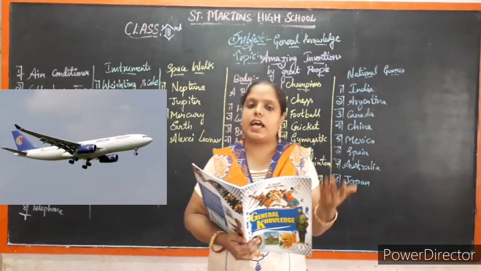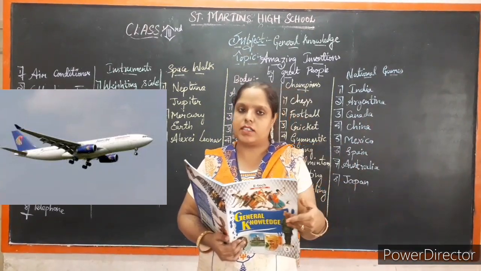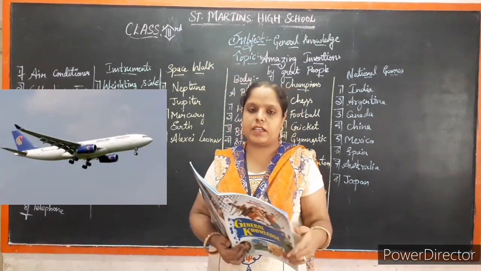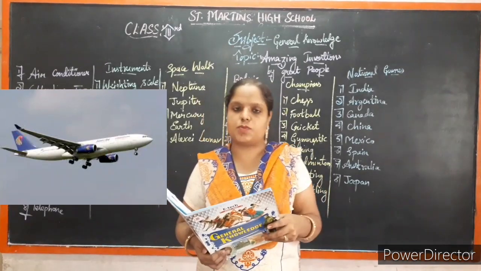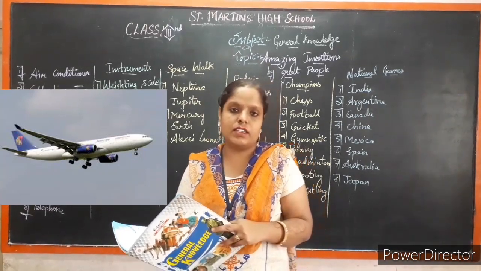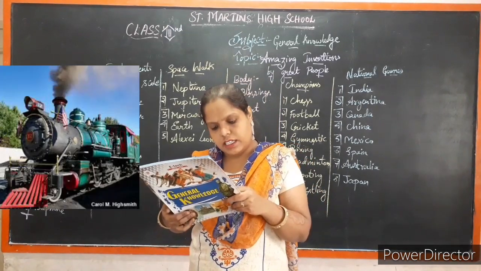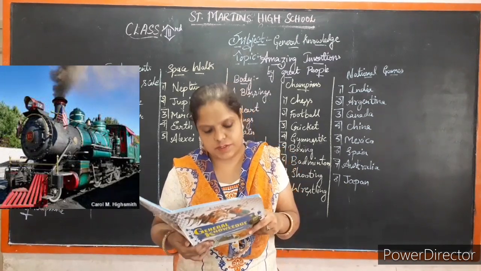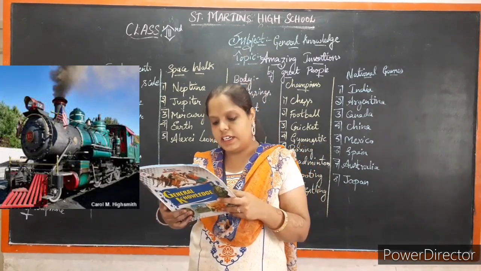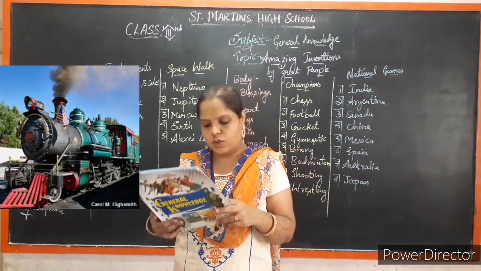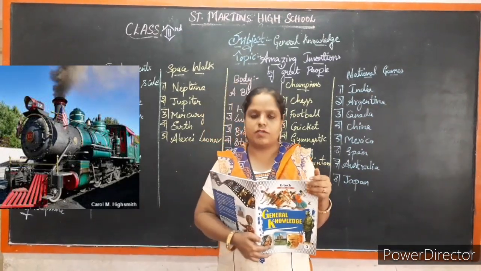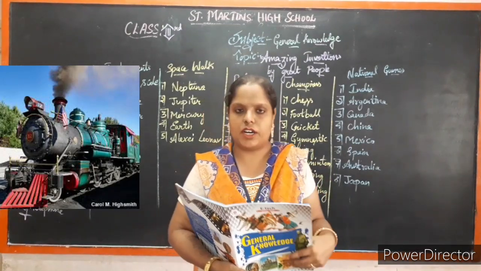It carries the people as well as goods from one country to other country. You can travel anywhere and in quick time you can go through aeroplane. Whereas other means of transport, aeroplane is the fastest transport. Understood, children? Who invented it? Wright brothers. Next one, steam engine. Steam engine was invented by James Watt. James Watt invented the steam engine, and it performs mechanical work using steam. With the help of steam, the steam engine is used to work. Who invented it? James Watt.